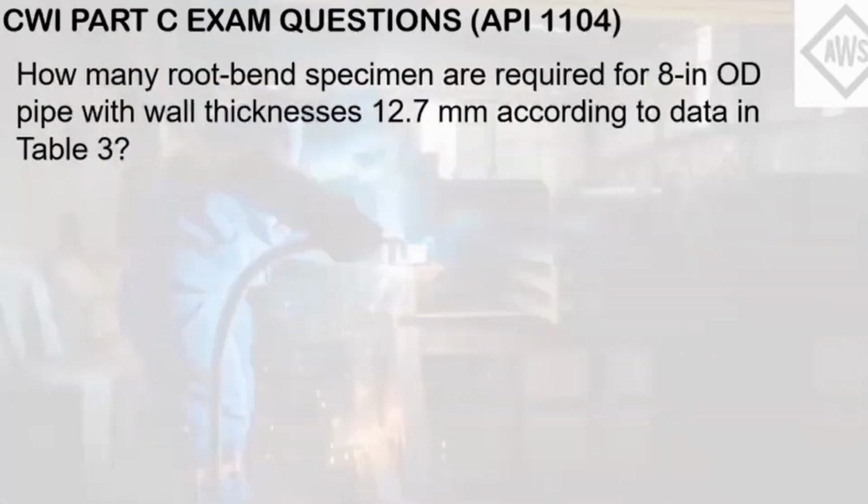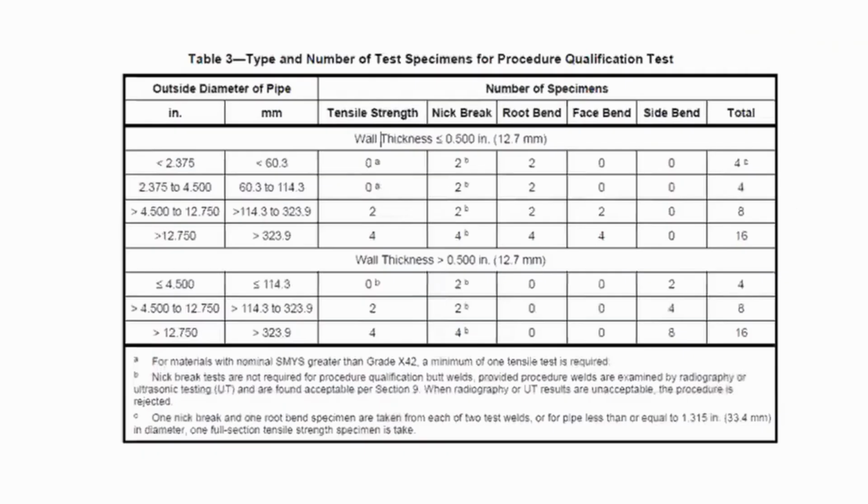How many root bend specimens are required for 8-inch outside diameter pipe with wall thickness 12.7 mm according to data in table 3? A. None, B. 1, C. 2, D. 3, E. 4. Now this question explicitly stated the table number that needs to be referred to, in this case, table 3. You just need to identify the diameter and thickness of the pipe with the required number of specimens for root bend test.